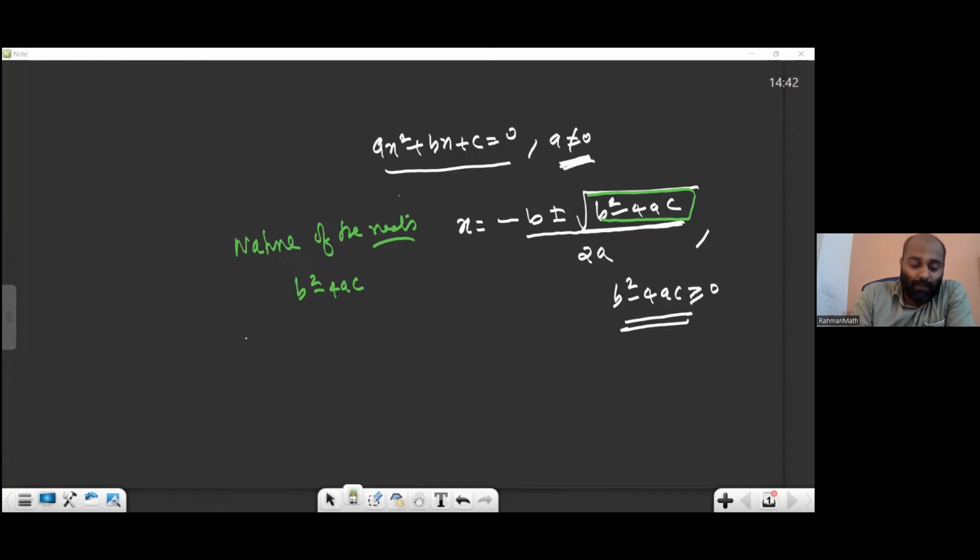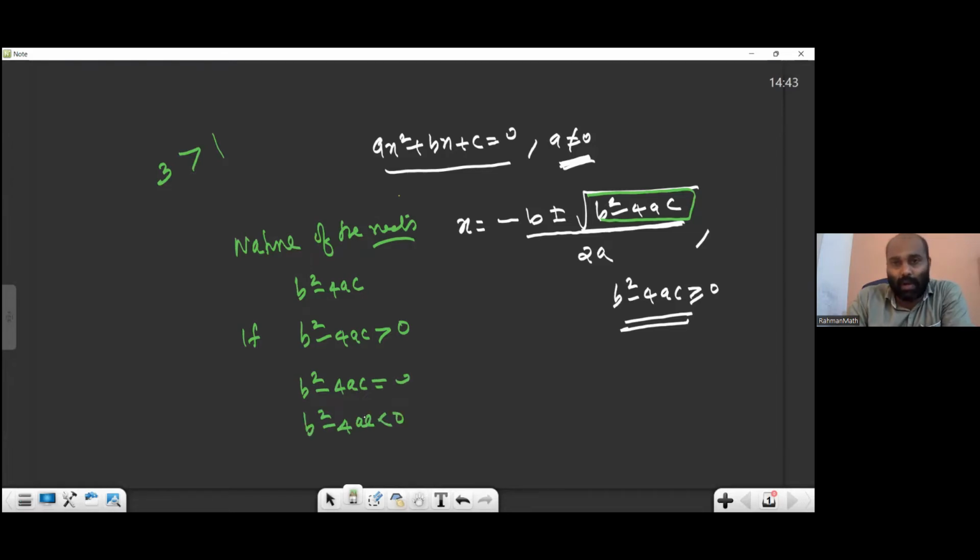You write down: if B square minus 4AC is greater than 0, what happened? Greater than 0 means the mouth of the symbol is open towards that part. Many people make mistakes here. If you want to represent 3 bigger than 1, many people make mistakes. That's why you open the mouth towards the bigger value. So it will be like this, 3 greater than 1. So B square minus 4AC greater than 0 means it is a positive value. Second case, B square minus 4AC equal to 0. Third case, B square minus 4AC less than 0, a negative value.